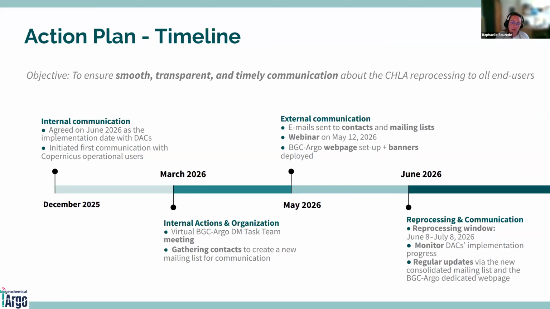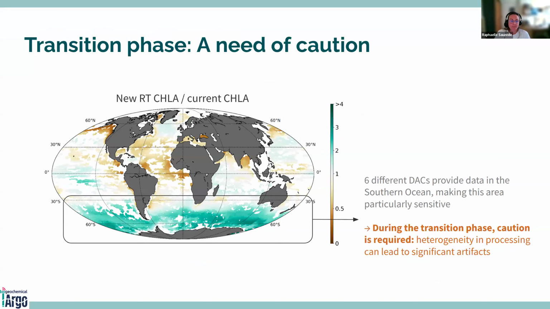And we have set up a web page in the BGC Argo website to put some updates concerning this reprocessing, and we will deploy some banners in the website where you can download the Argo data. And then in June, so the reprocessing will start. We will try to monitor the DAC implementation progress, and we will do some regular updates via the new consolidated mailing list and also the BGC Argo dedicated webpage.